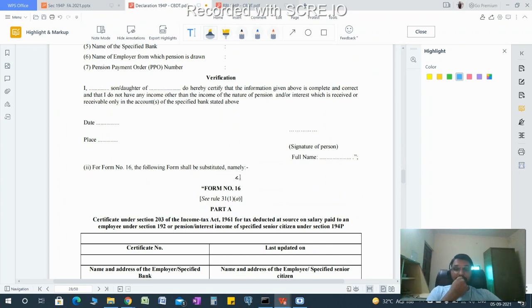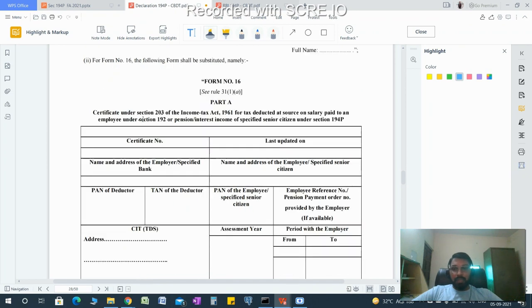Now form 16 has been introduced. If the specified bank deducts TDS, it has to provide a certificate. There are two types of TDS certificate forms: one for salary, that is form 16, and another, form 16A, for non-salary. Since all the provisions are applicable as per salary, form number 16 is applicable.